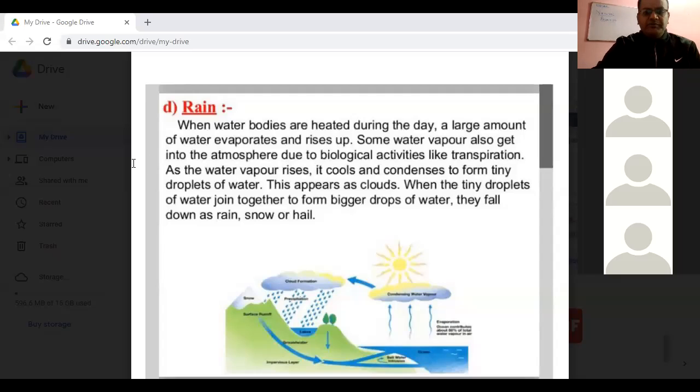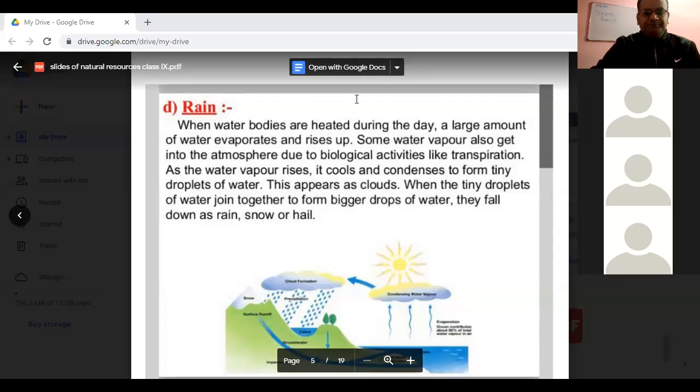Now, students, can you tell me what we mean by transpiration? We did this in the chapter on tissues. What is transpiration? Give me the reply through the chat box. Very good. Yes, correct. Loss of water in the form of water vapor from the leaves of the plant.